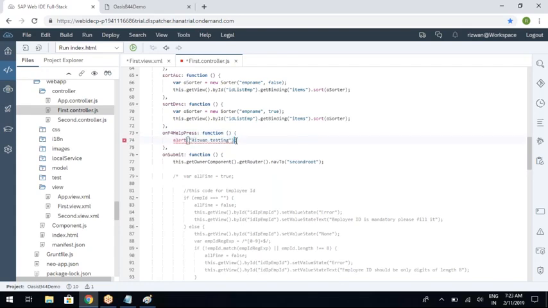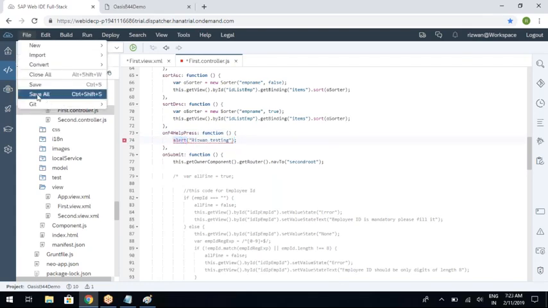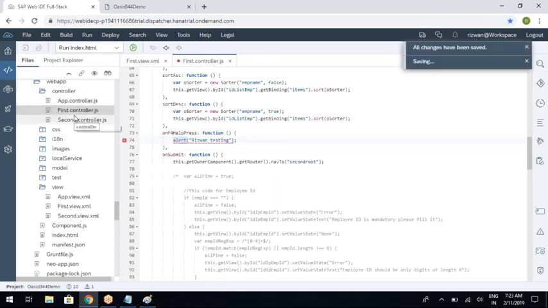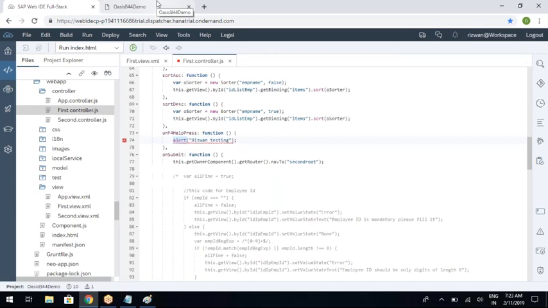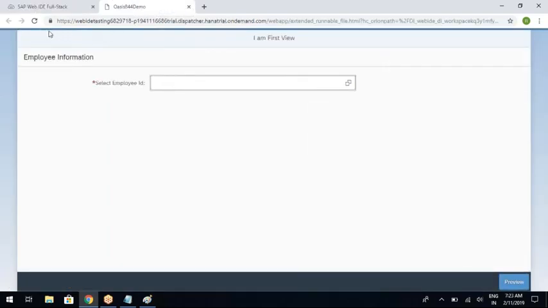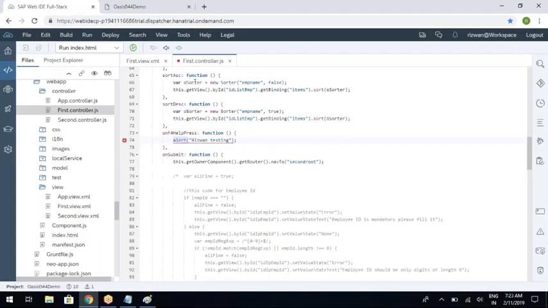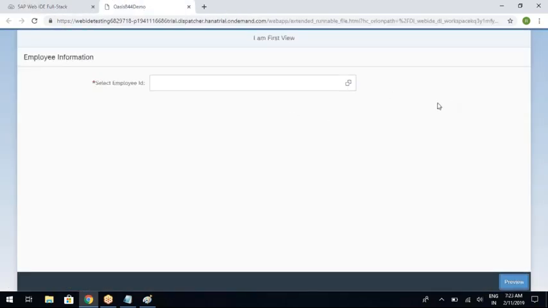Generally we use console.log and alert statements for quick debugging purposes. So without going to F12 and the sources tab, the way I have shown you yesterday, without going through all that, for quick debugging you use alert statements and console statements.